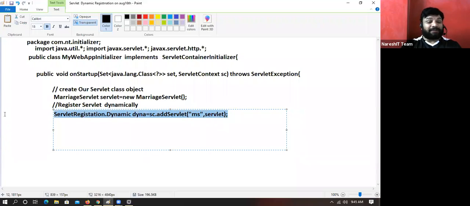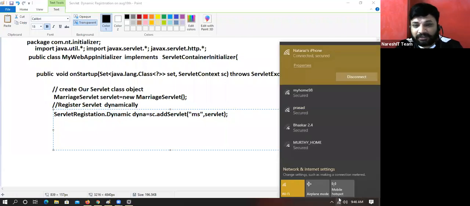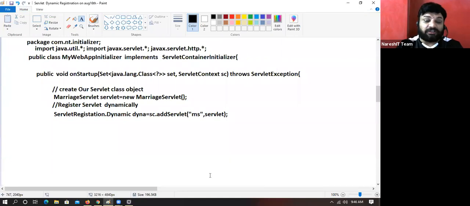What about the servlet-mapping tag operation? Somewhere we have to do mapping operations also, so that's why this method returns this object. On this object, we can do mapping activities.